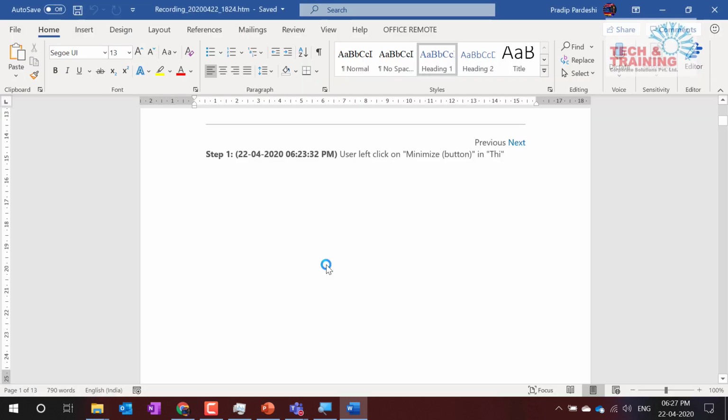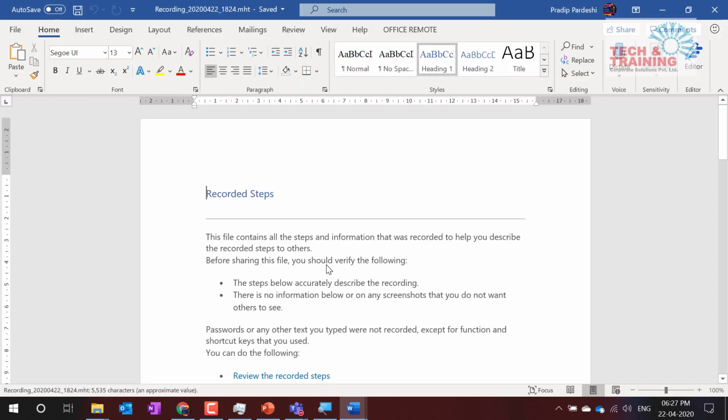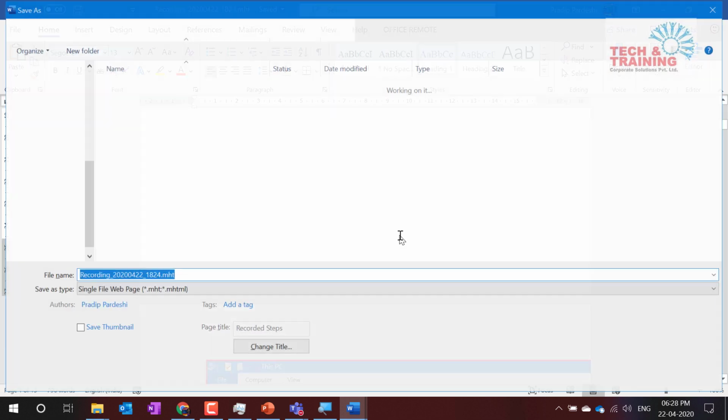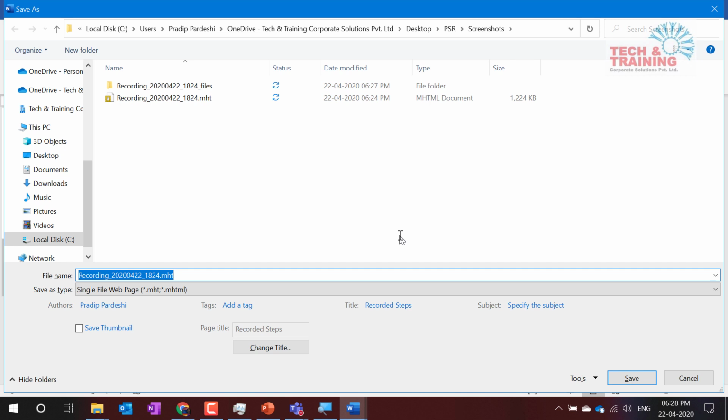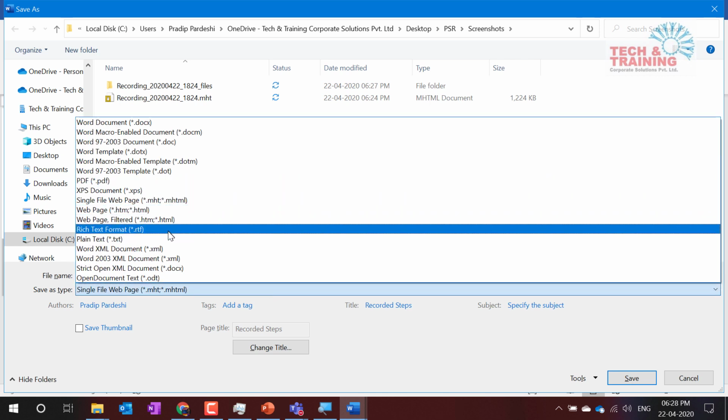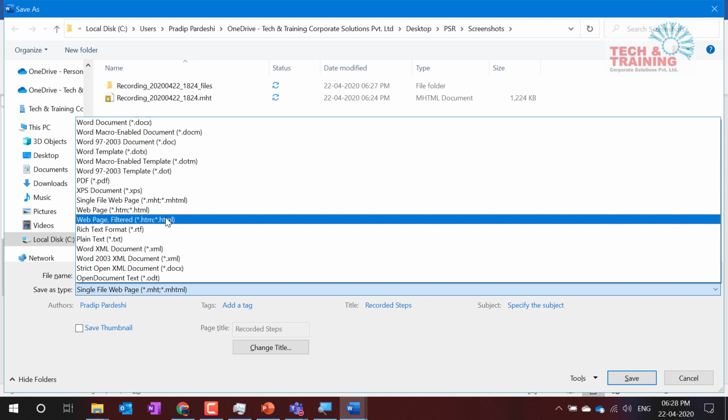The moment you go to Word, it will open the Word document like this. All you have to do is press F12 on the screen. At times, if you are using some laptops, when you press F12, it doesn't work. You may have to press the function key with F12, or you can go to file, save as, whatever you're comfortable with. Click here and select the option web page filtered.